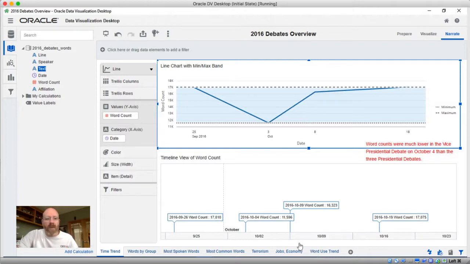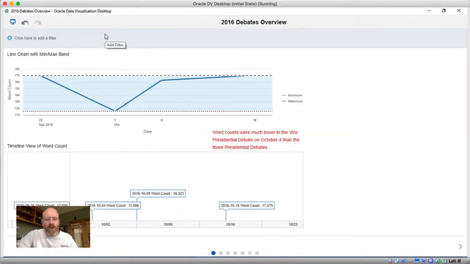And then what I can use is this feature up here in the toolbar called Presentation Mode, where it gets rid of the whole display of the application and focuses on the particular insights. Then we get a little navigation bar going along here at the bottom. We see our dots representing our insights, and we can tell a story.